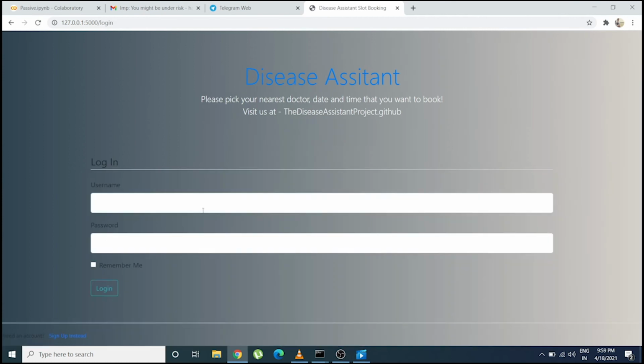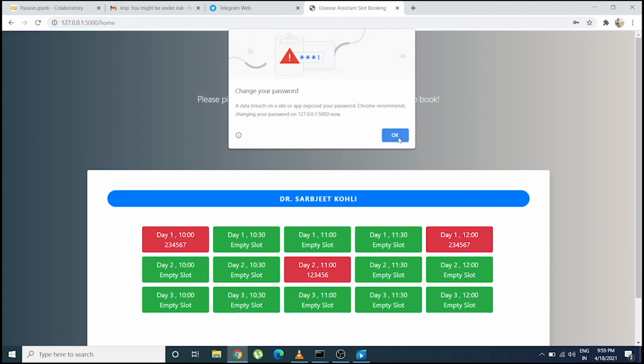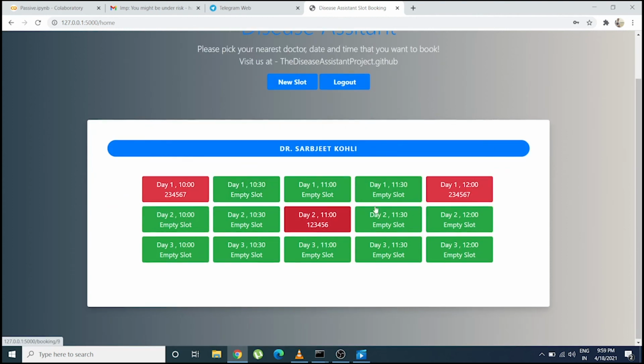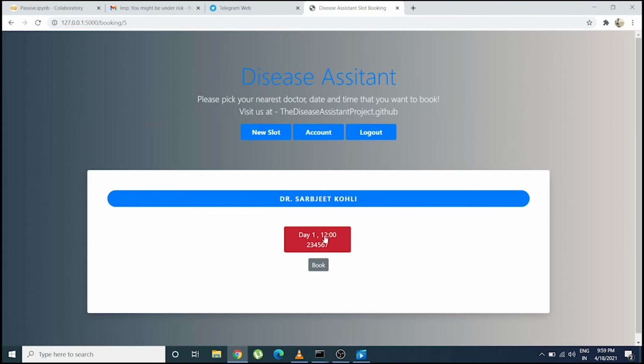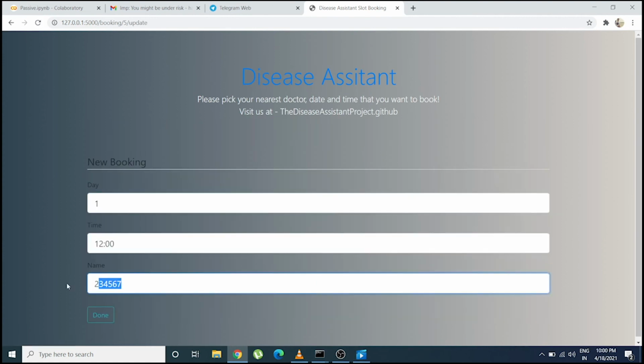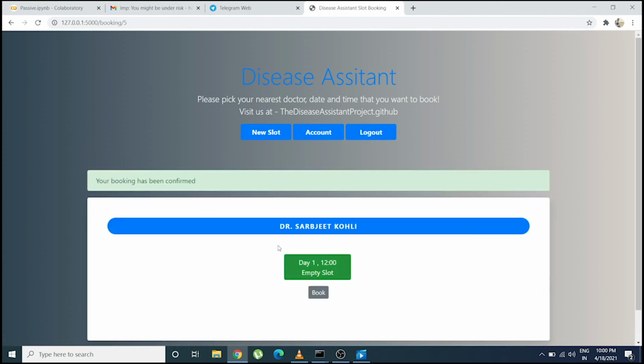Now if the admin account is logged in, which in this case is Harsh, the admin account can change the slot back to available using their admin rights, and these will be given to medical professional handlers so that in case of any cancellations or any unforeseen calamities, the booking can also be cancelled and the slot can be opened to other people.